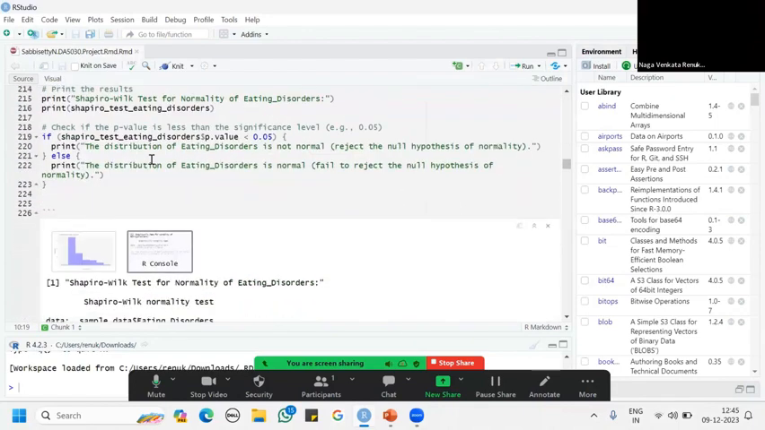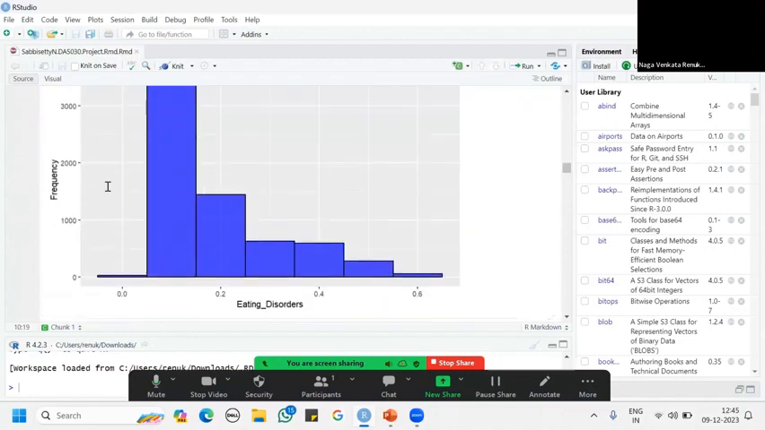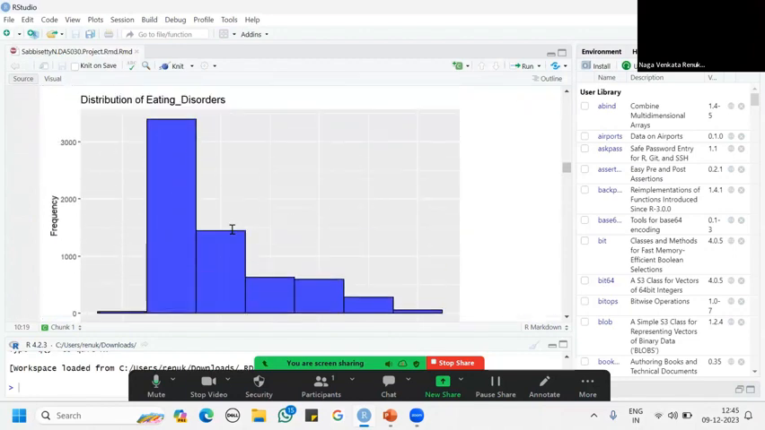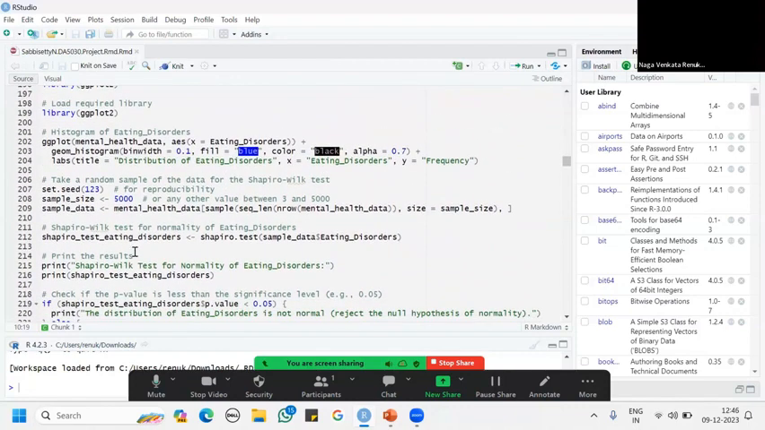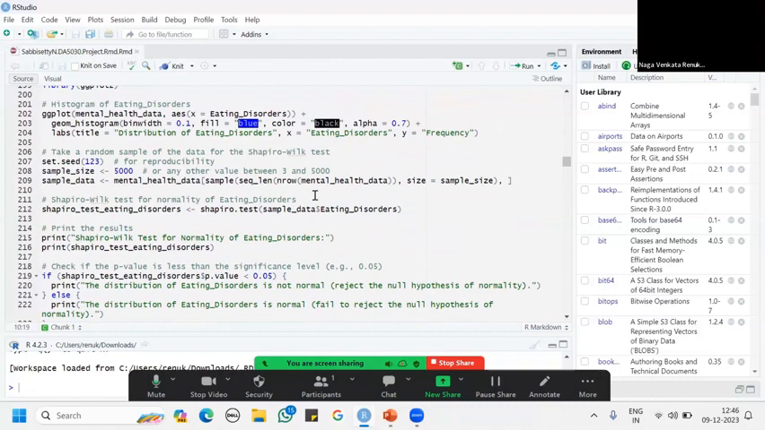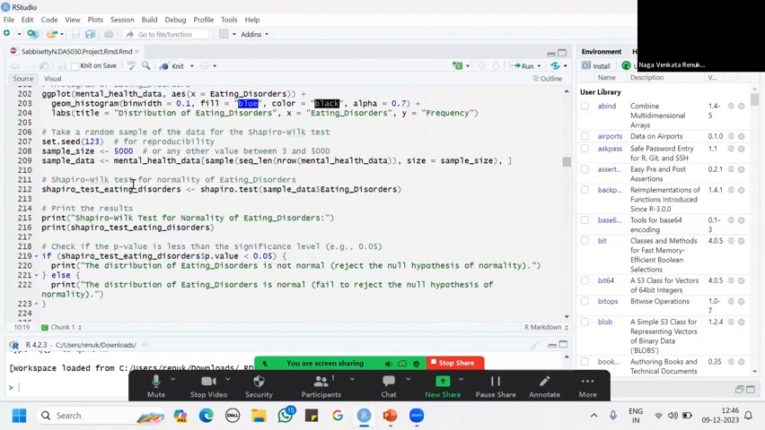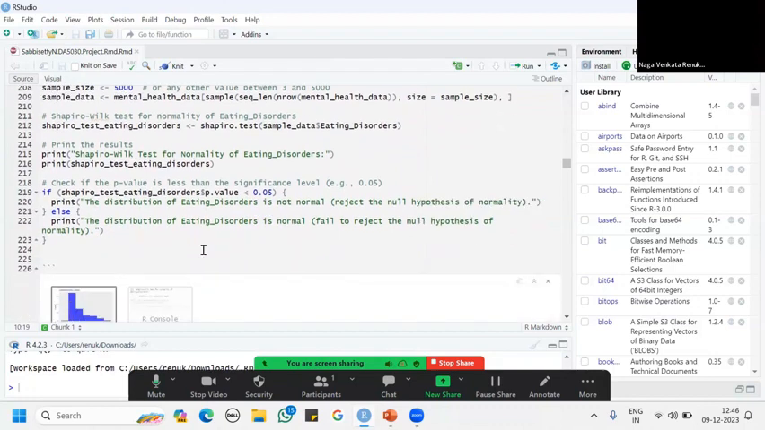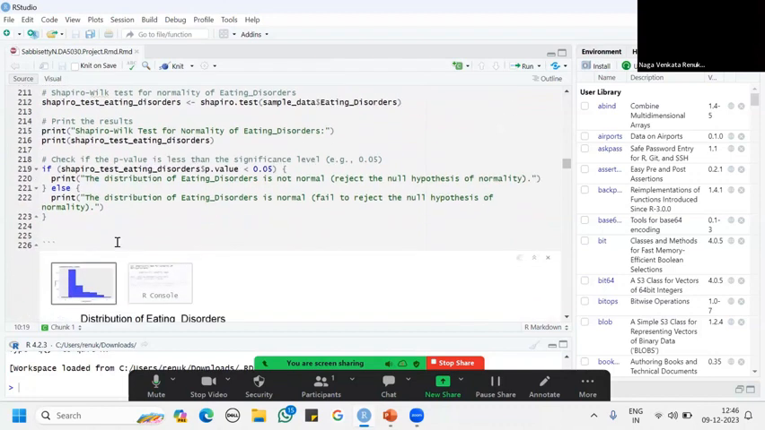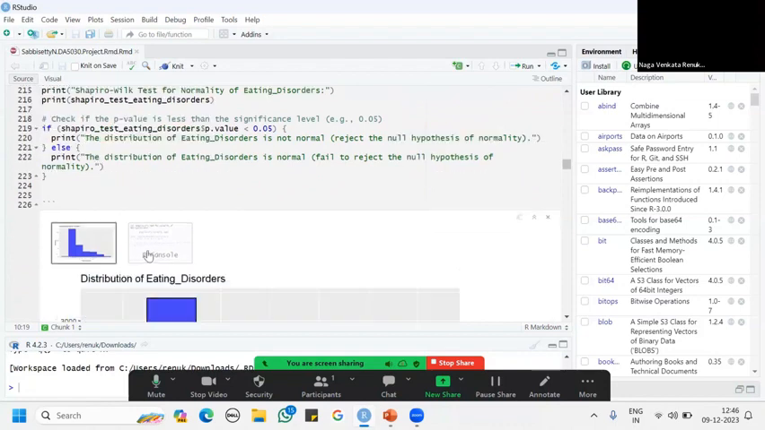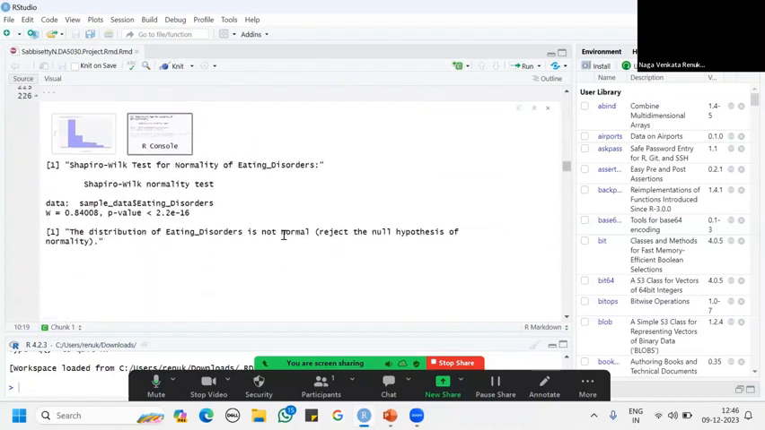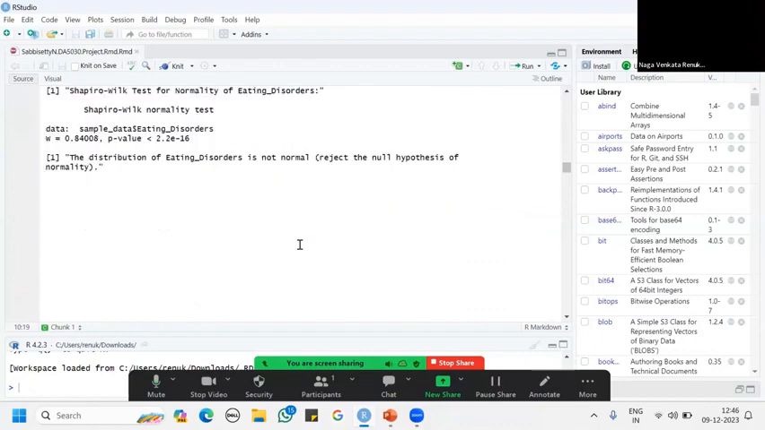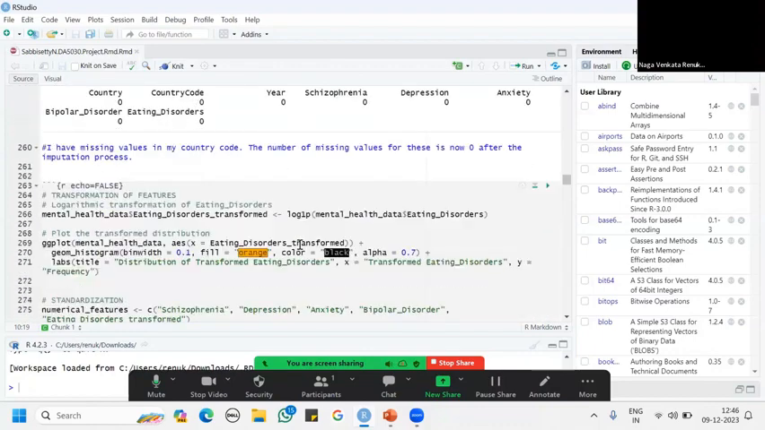As I need to know the distribution, this is my distribution before transformation. To identify whether my data is normalized or not, I did a Shapiro-Wilk test, and I set a seed of 1, 2, 3, and took a sample size of 5,000. I did the Shapiro-Wilk test and identified that my eating disorders, my target variable, is not normalized. So after this, I did log transformation.